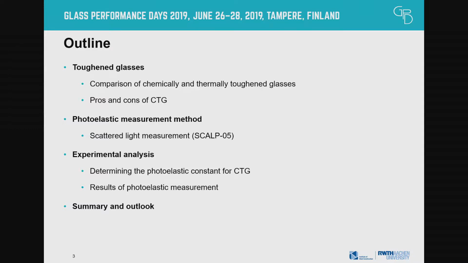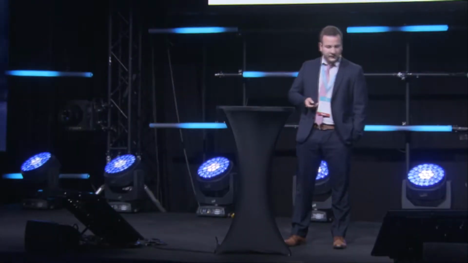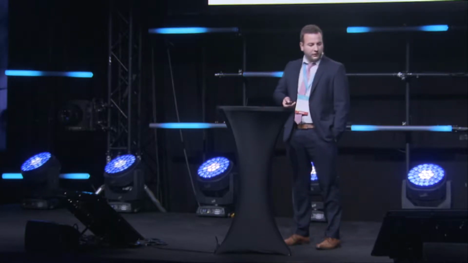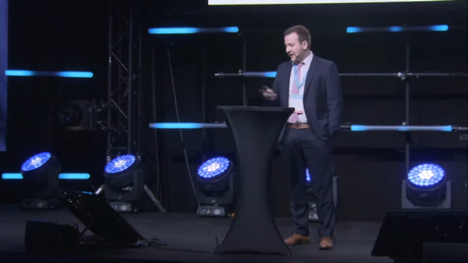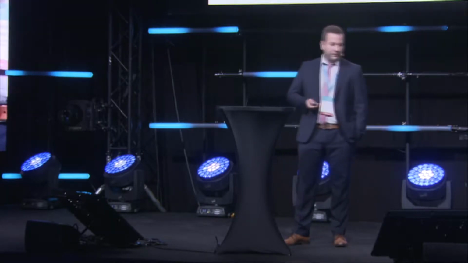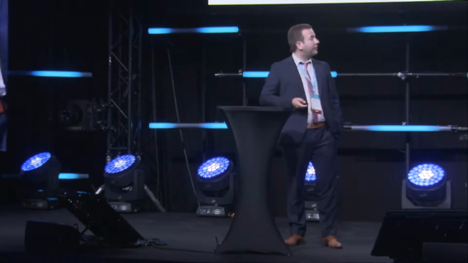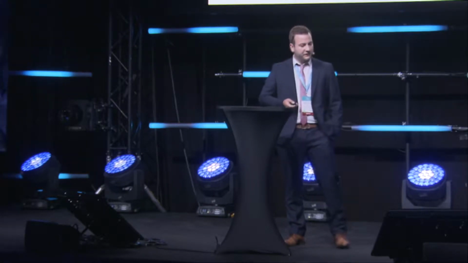The experimental analysis will then conclude our experiments and show the results of the photoelastic measurements. In the end, I will sum it all up and give a little outlook on what to do next. Without further ado, I will start with the theoretical background.